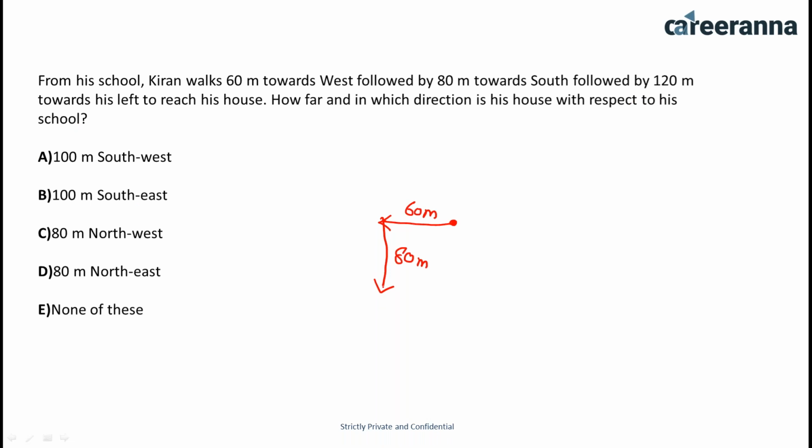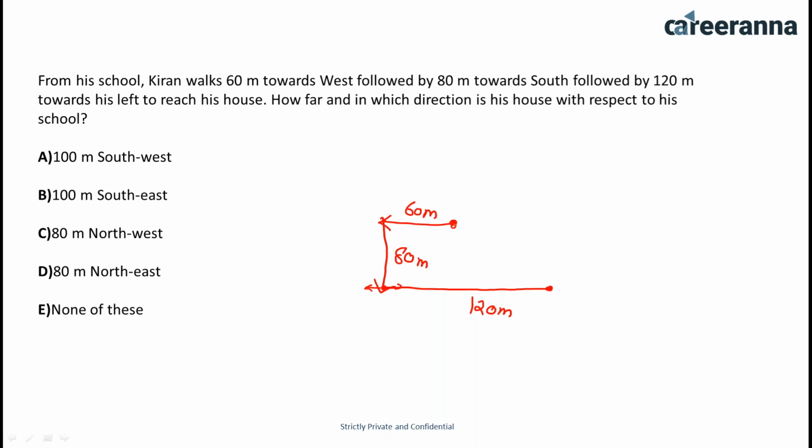That means 120 from this end. Kiran is moving from the left. Now for the south condition, left is on this side and right is on this side. So you can say Kiran is moving 120 from here in the left direction for his house and reaches his house. That means this is the final point. How far and in which direction is his house with respect to the school?